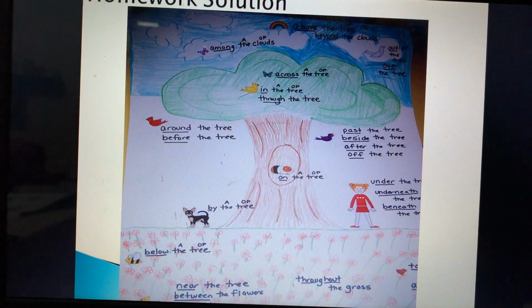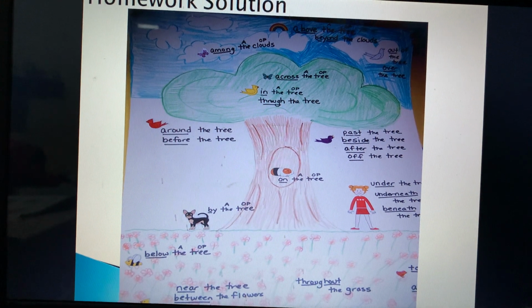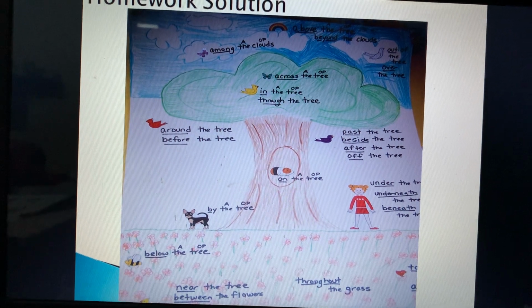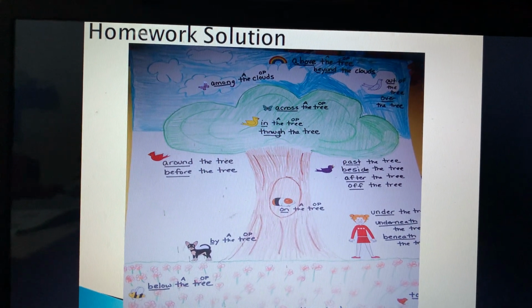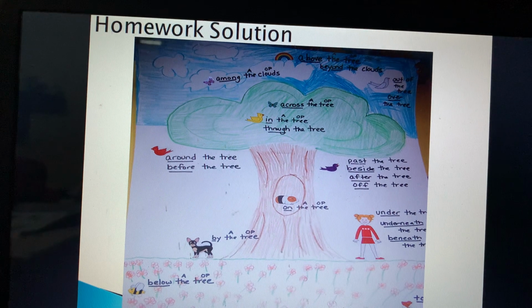Fine. So now this is the homework solution. I gave you homework to draw a tree, to draw a tree on preposition. This is a tree which I have drawn on preposition.